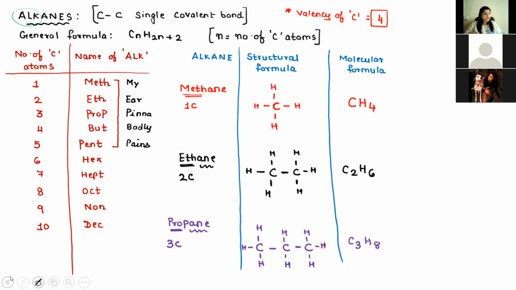But now when we start from butane, B-U-T-A-N-E, butane, but means 4 carbon atoms. Now we are also going to learn whether, by looking at the name of the compound, we can directly write the molecular formula. So what is the general formula of alkanes, Manas? CnH2n+2. Correct. Noora, what is N representing over here? 4. Yes, N is equal to 4.